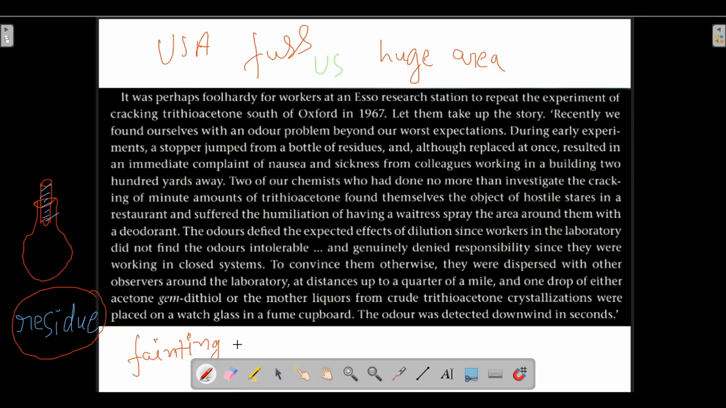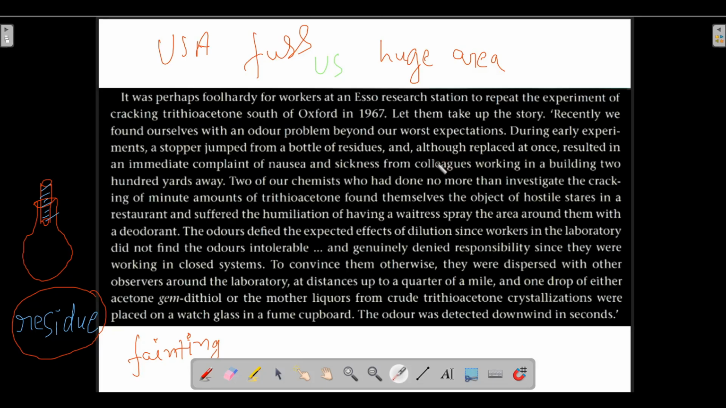So in Hindi we can call it chakkar aa gaya, nausea feel ho raha tha, matlab chakkar aa gaya. In Hindi we can call it like that, that people got dizzy from smelling the odor. Okay, so it resulted in an immediate complaint of nausea, that is fainting, and sickness from colleagues working in a